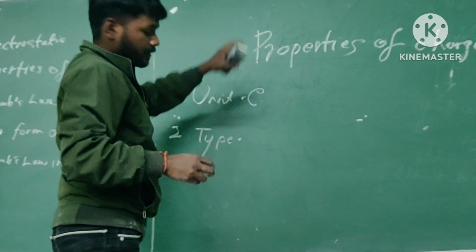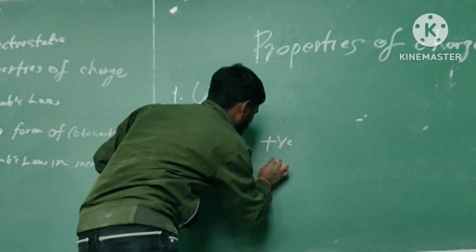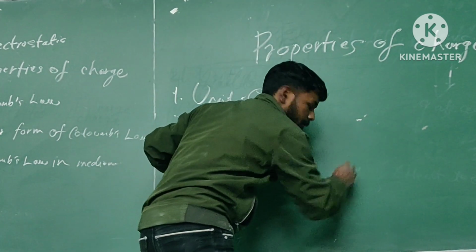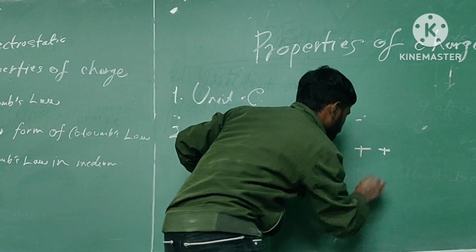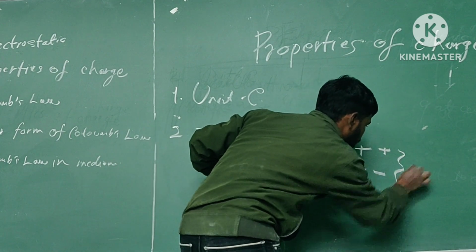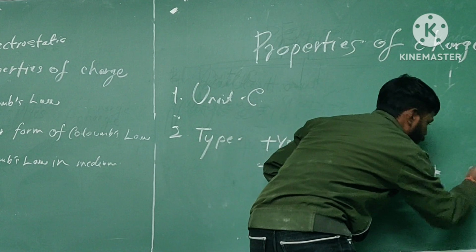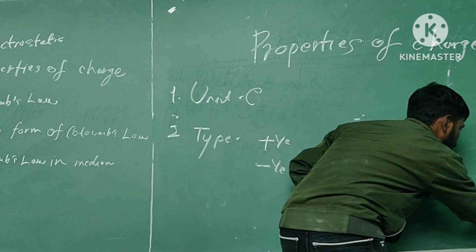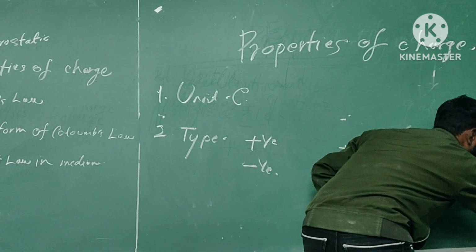The types of charge are two, positive and negative. There will be repulsion between similar types of charge, meaning positive and positive, or negative and negative. Further, between opposite types of charge there will be attraction, meaning plus and minus will attract.